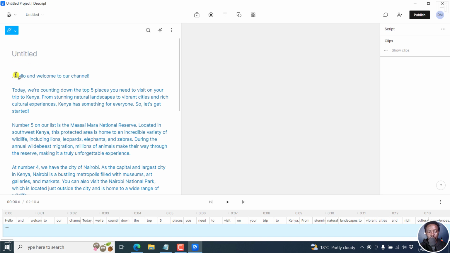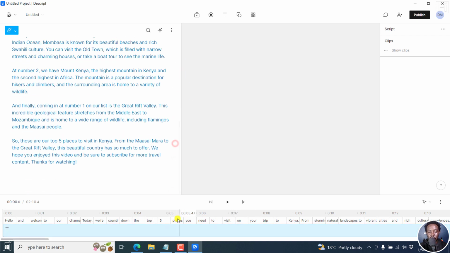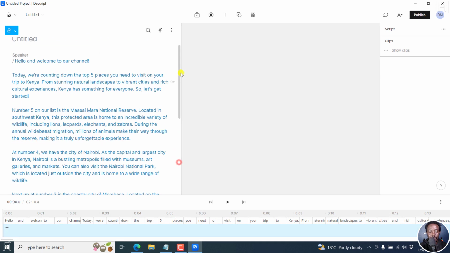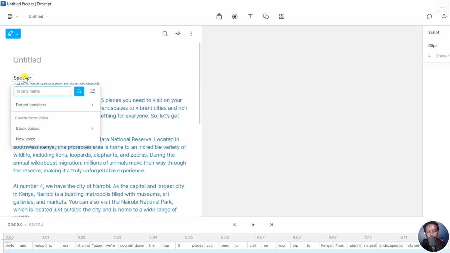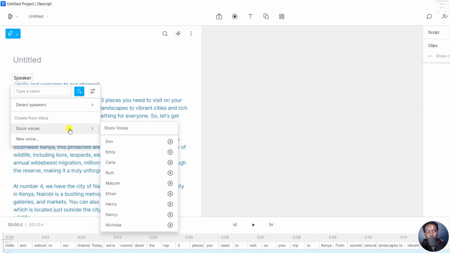It looks good, and you can do whatever you want. But now, once we paste our script, we don't have any voiceover down here. So what we can do from here, we can click on this speaker icon, and then we can use stock voices. If you have created a voice using the overdub feature that allows you to clone your voice, you can also use your voice. But for this, we might try and look at what we can use. So there are a couple of voices here, so we can listen through.